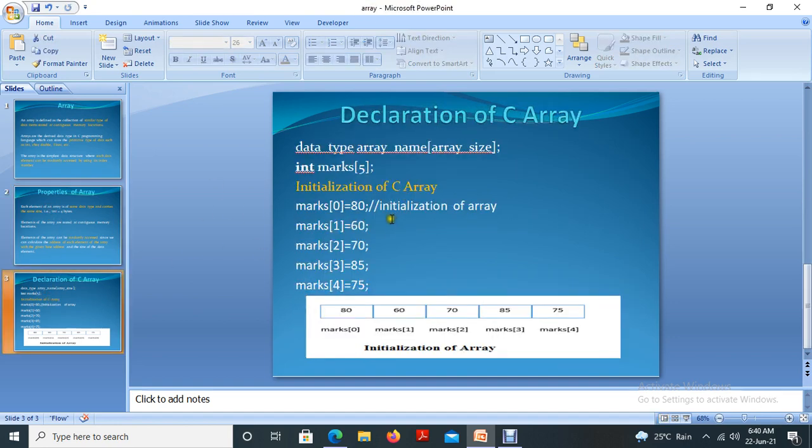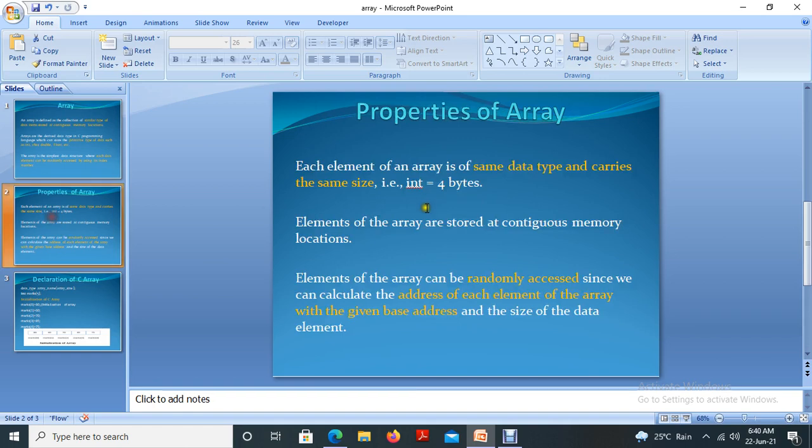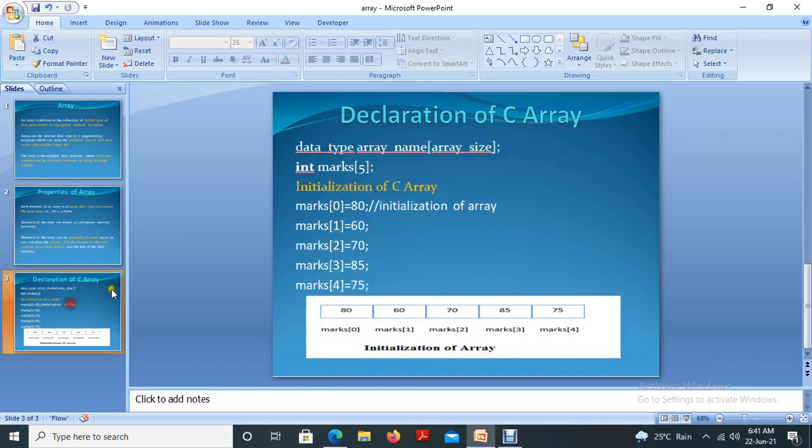And in the second statement, again I am explaining that elements are stored in continuous memory locations. Then each element of the array can be randomly accessed, since we can calculate the address of each element of the array with the given base address and the size of the data element. So what's the base address of this array? Base address is 0. Marks of 0 is the base address.